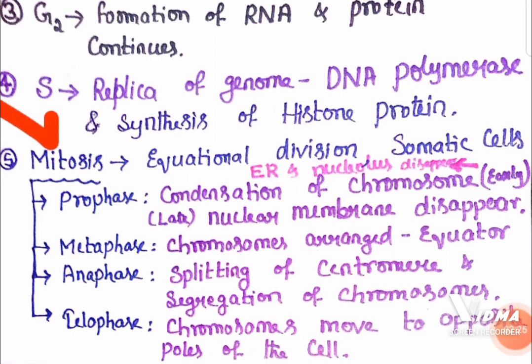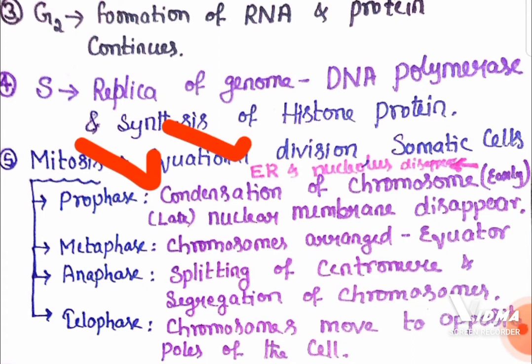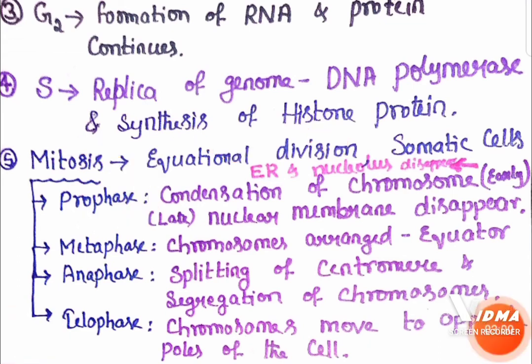Now you know mitosis is an equational division because the daughter cells have the same number of chromosomes as the parent cell, and it occurs in somatic cells. Mitosis has four phases: prophase, metaphase, anaphase and telophase. We must remember the important characteristics of each phase. In early prophase, condensation of chromosomes occurs, and endoplasmic reticulum and nucleolus disappear. Whereas in late prophase, the nuclear membrane disappears. These points are important. In metaphase, chromosomes are arranged at the equator.